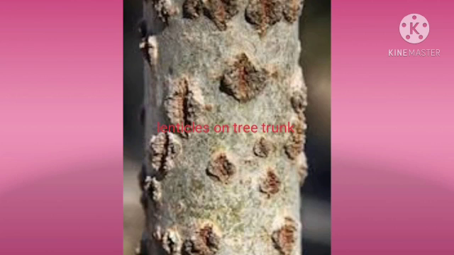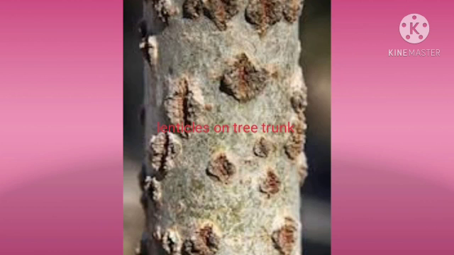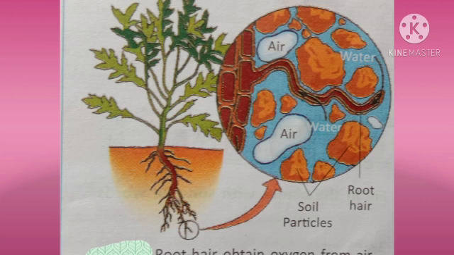Respiration in stems. Young stems which are green have stomata, but old woody stems have lenticels, which are loose openings present in dead stems or bark of the tree. They remain open all the time and allow gaseous exchange by diffusion.